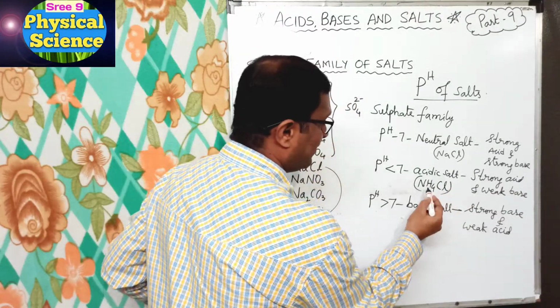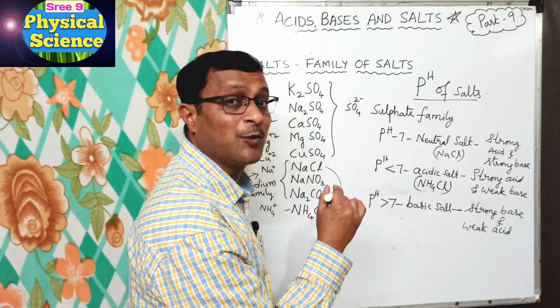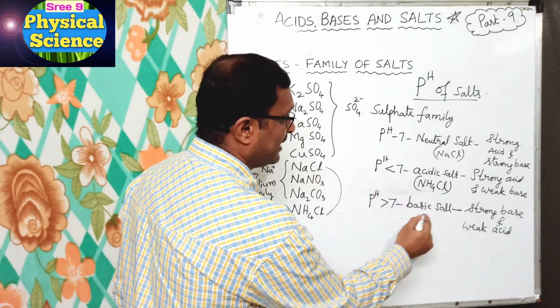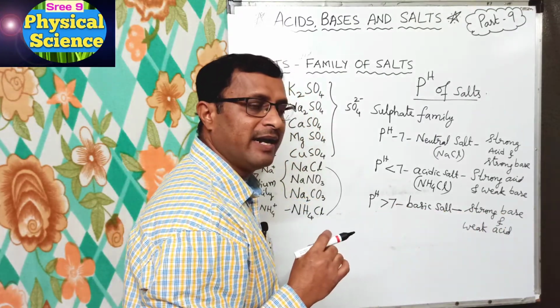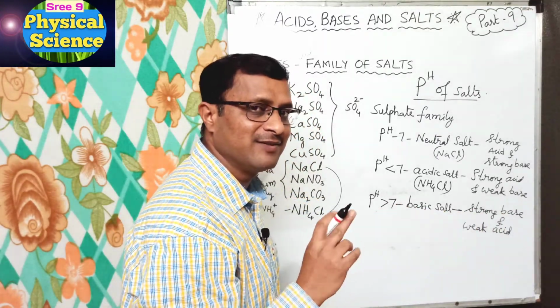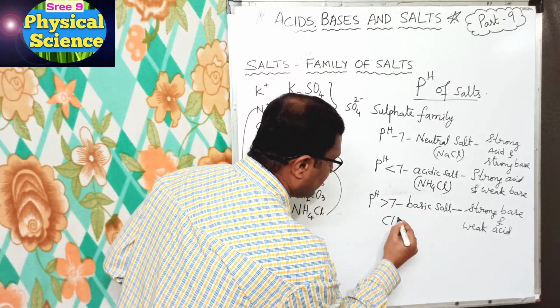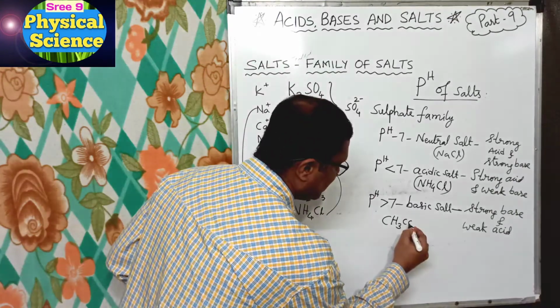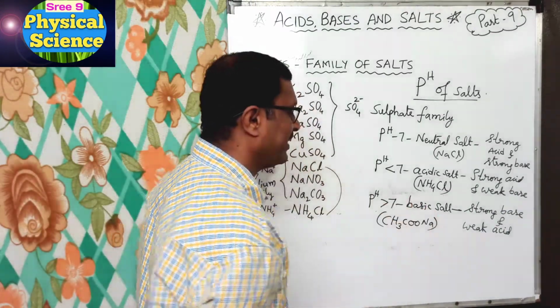The base will be ammonium hydroxide, acid will be hydrochloric acid, right? Now basic salt, here we have strong base sodium hydroxide and weak acid acetic acid. If both react, the salt formed is CH3COONa. This is called sodium acetate. This is the example for basic salt.